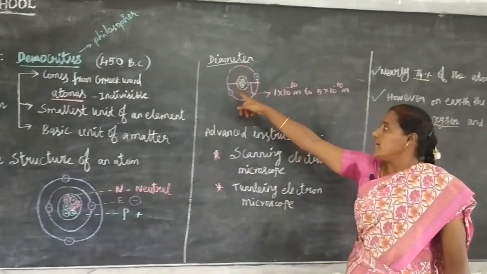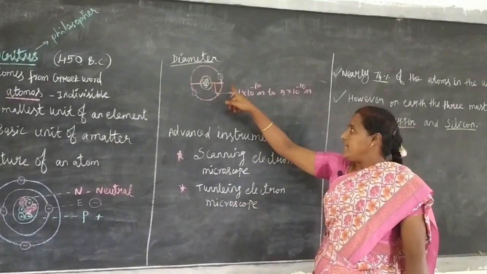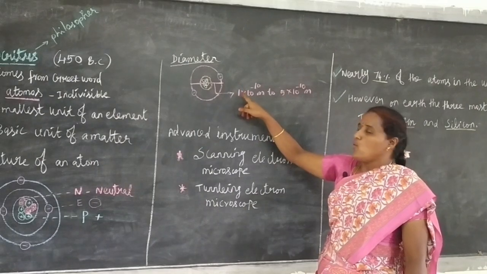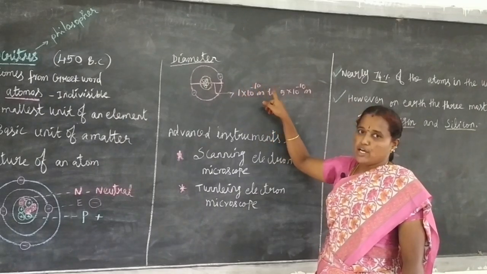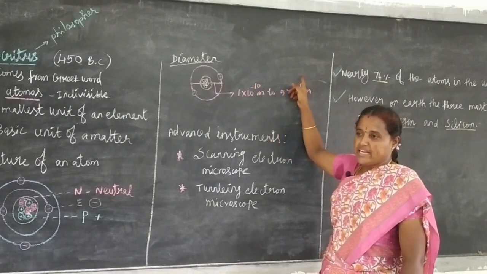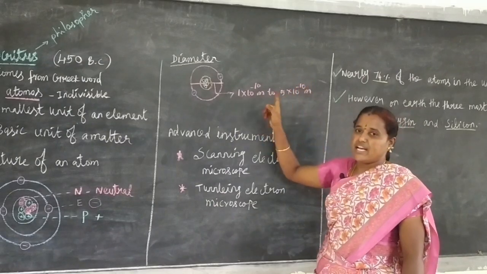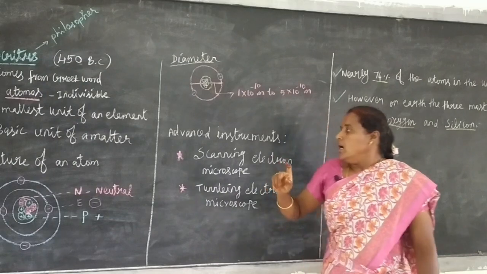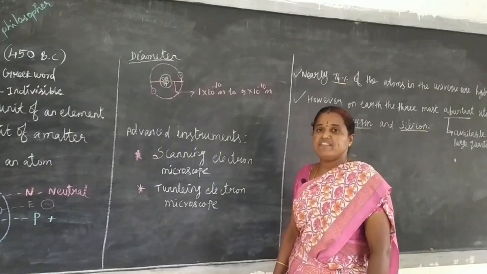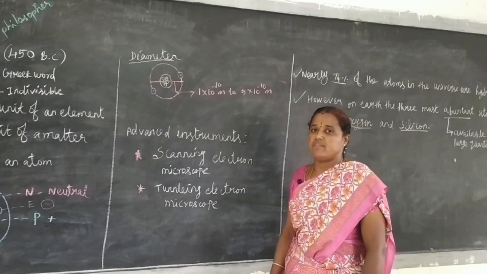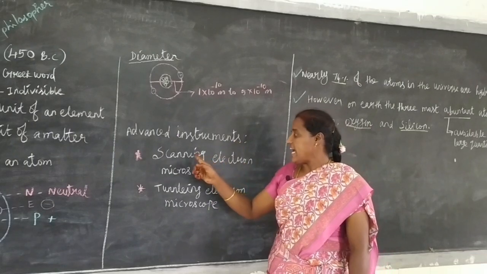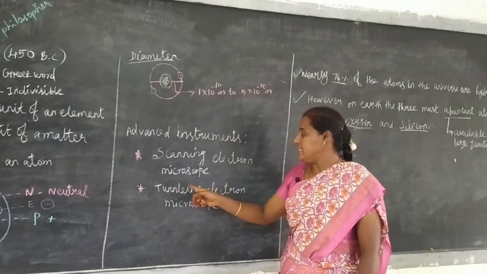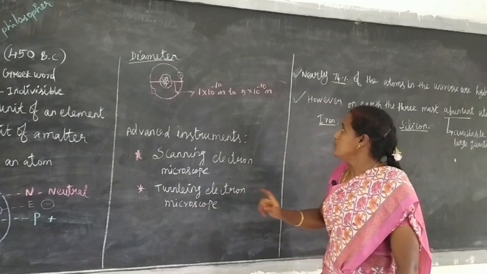Next, diameter of an atom. The diameter of an atom ranges from 1 into 10 power minus 10 meter to 5 into 10 power minus 10 meter. The diameter varies from atom to atom. We can see atoms only through some advanced instruments: the scanning electron microscope and the tunneling electron microscope.